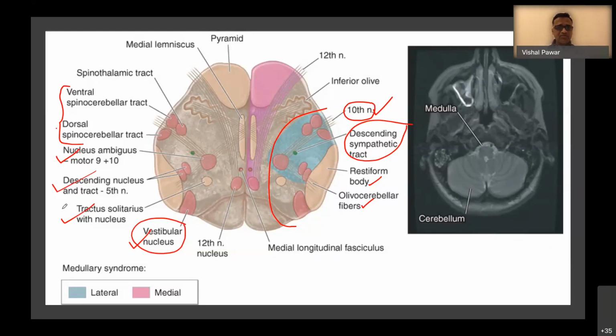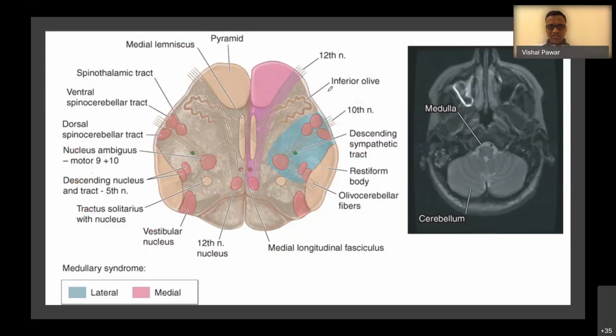So these are the findings in lateral medullary syndrome. And in medial medullary syndrome, the patients can have INO, or involvement of the 12th nerve nucleus. Patients can have weakness in the pyramidal tract, and motor weakness. So these are some of the things which were seen in this particular patient.